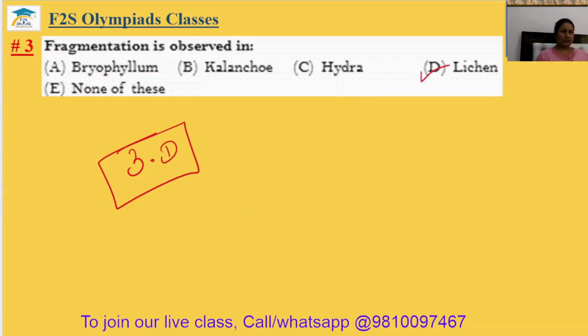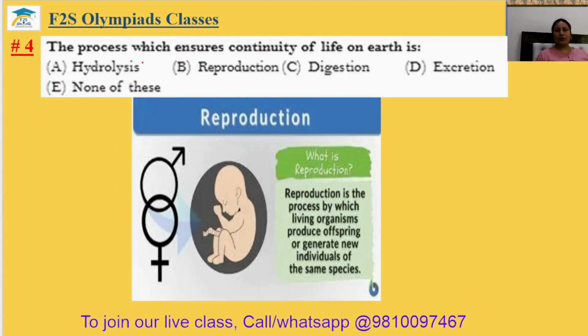Okay. Question number 4. The process which ensures continuity of life on earth. The continuity of life means the multiplication of the organism, means they produce young ones of their own kind. By which process? This process is your reproduction. The fourth answer will be your option B.